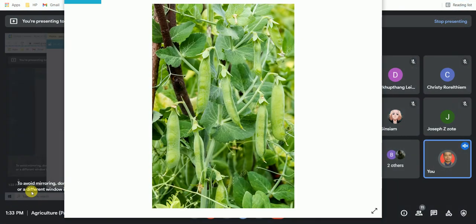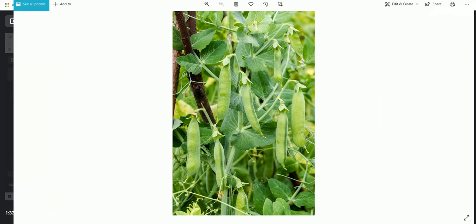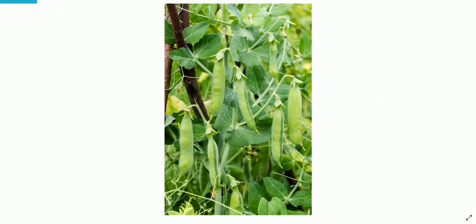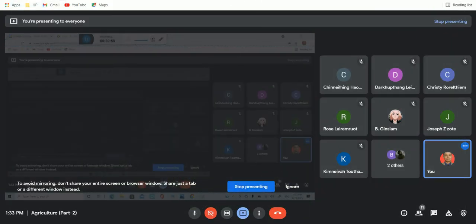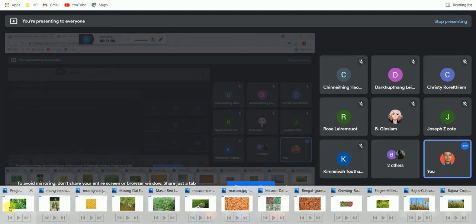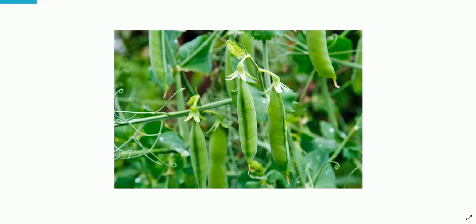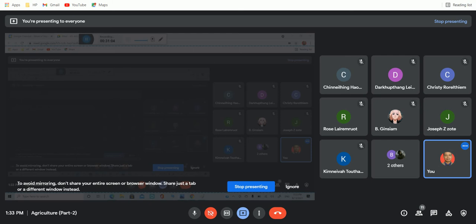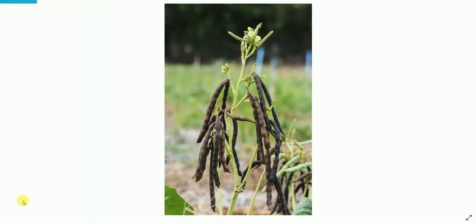And so this is, I think you are familiar with this. This is pea. So this is another photograph showing pea. This is mung dal. Okay, this is mung dal in the form of beans, mung beans.